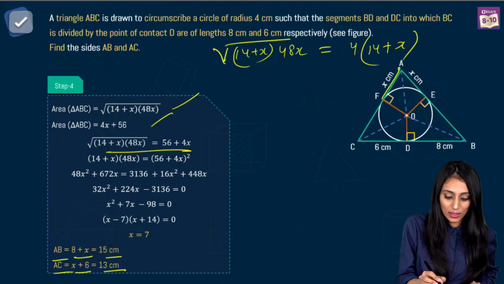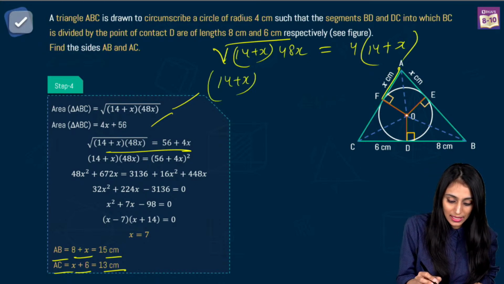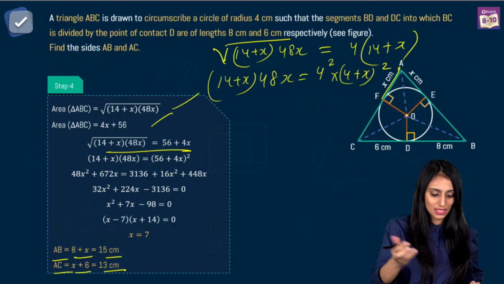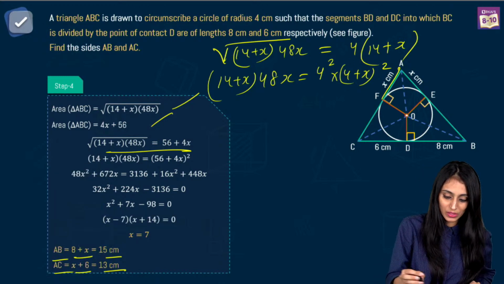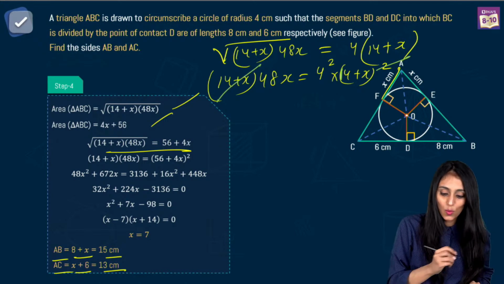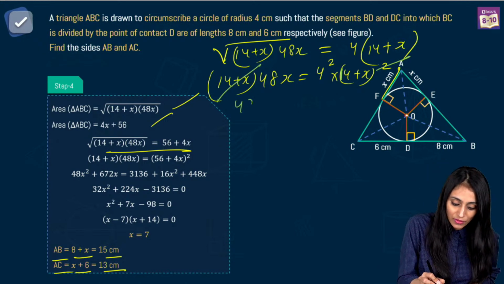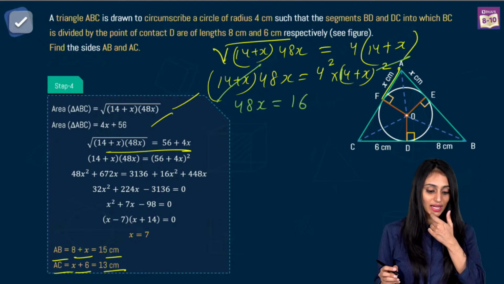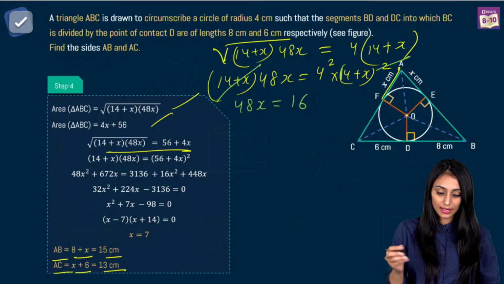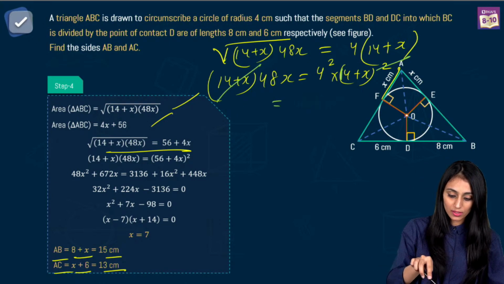Now let's do squaring both sides. So I get 14 plus x into 48x equals 4 square, 4 plus x whole square. Squaring both sides, right? So this 14 plus x and this square will cancel out. What do I have here? 48x equals, 4 square is 16 here.